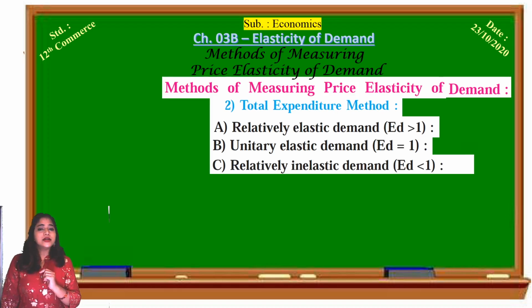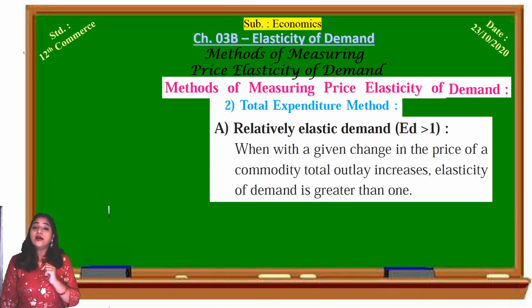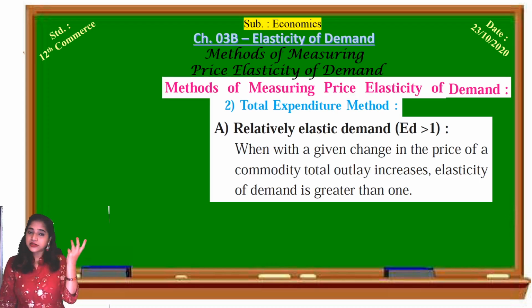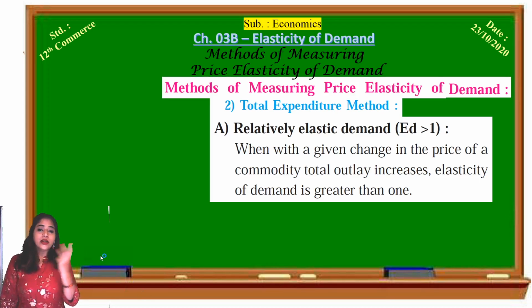Let's see. First is relatively elastic demand. When we say the demand for a commodity is relatively elastic or relatively flexible, it means the demand is very much stretchable, comparatively stretchable. That is called relatively elastic demand. It is when, with a given change in the price of a commodity, total outlay increases. Outlay means expenses, or expenditure.